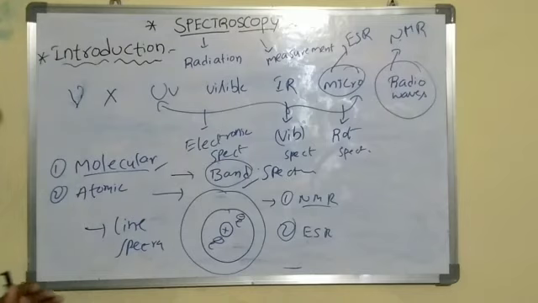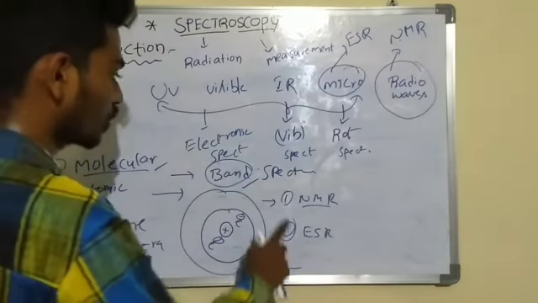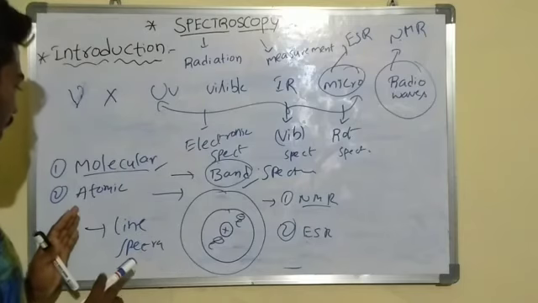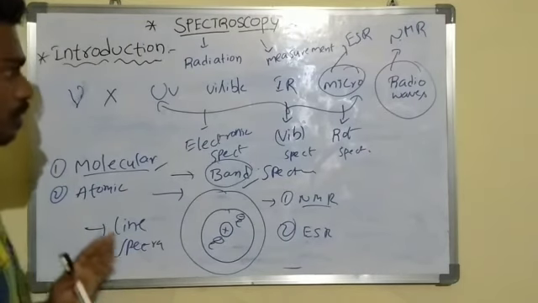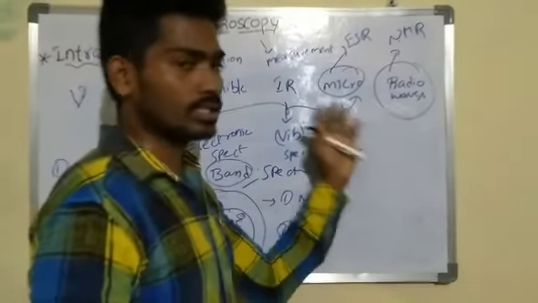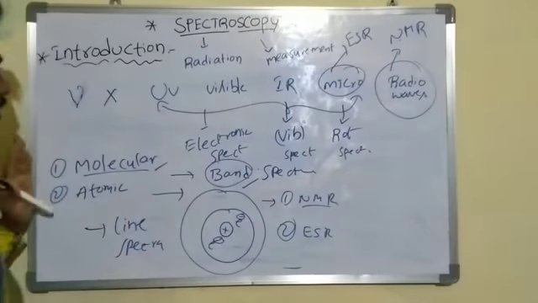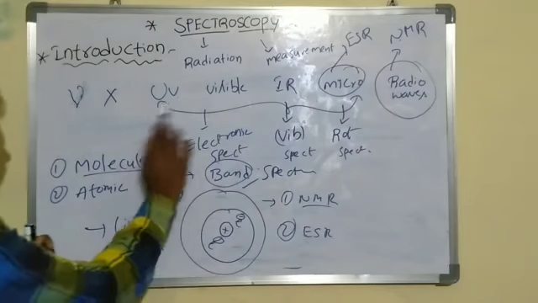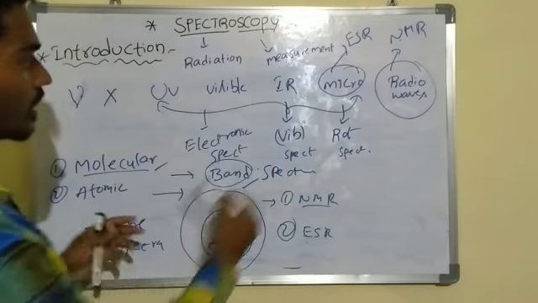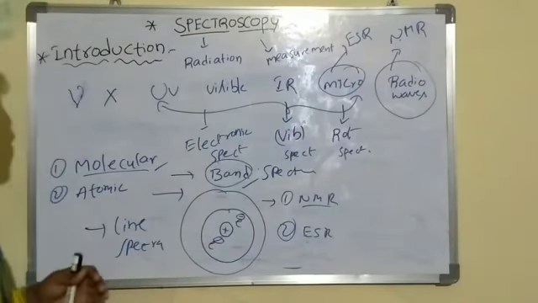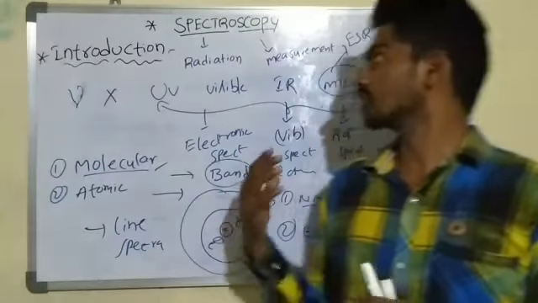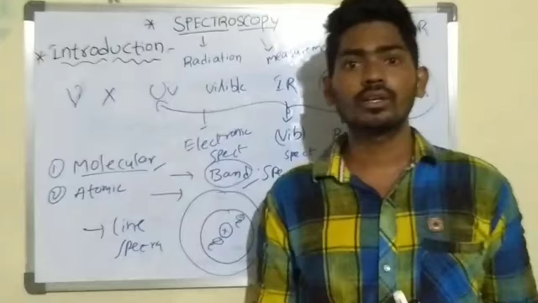Atomic spectroscopy has two types: NMR and ESR spectroscopy. In atomic spectroscopy we use only low energy radiations, but in molecular spectroscopy we use higher energy radiations, UV visible, IR and microwave radiations. You can understand this introduction of spectroscopy. Thank you.